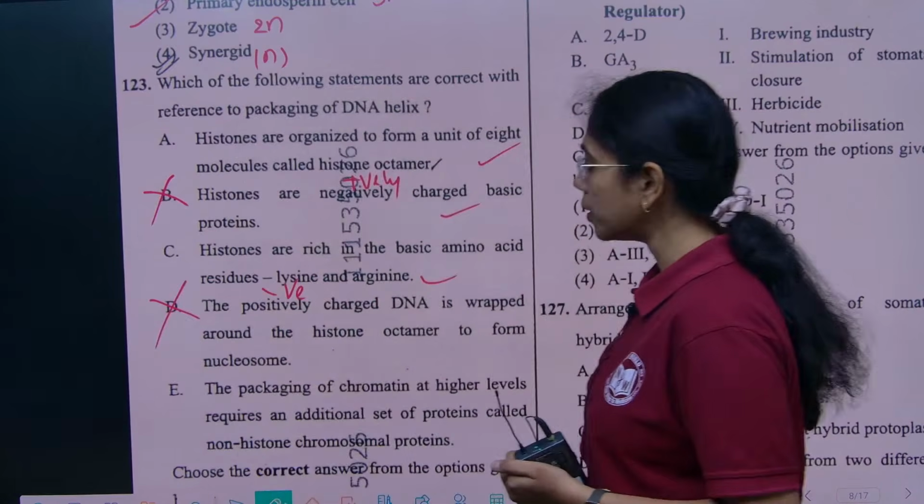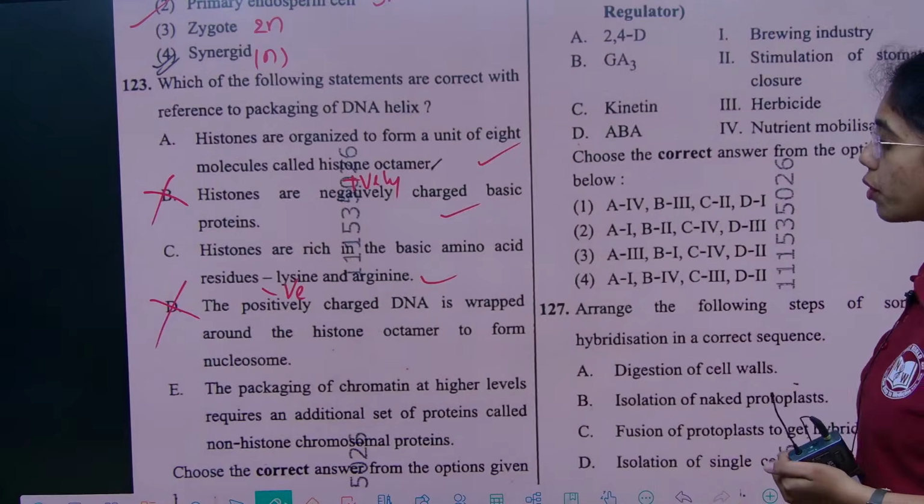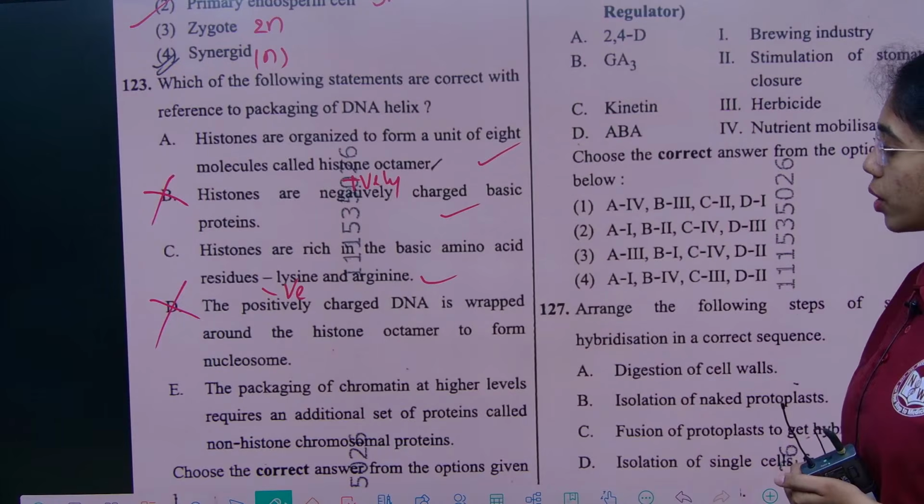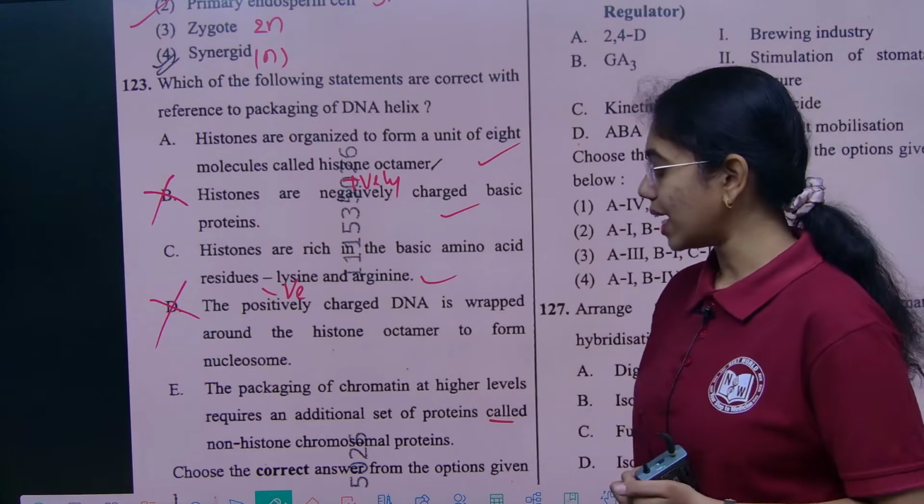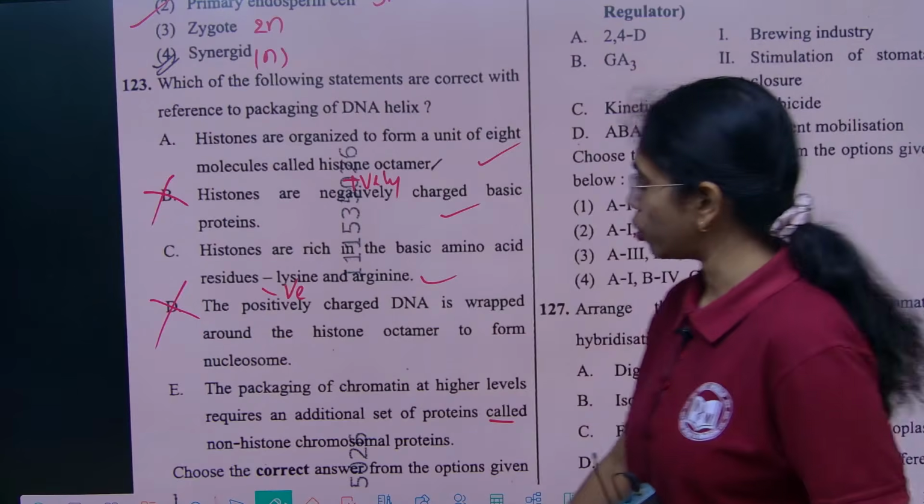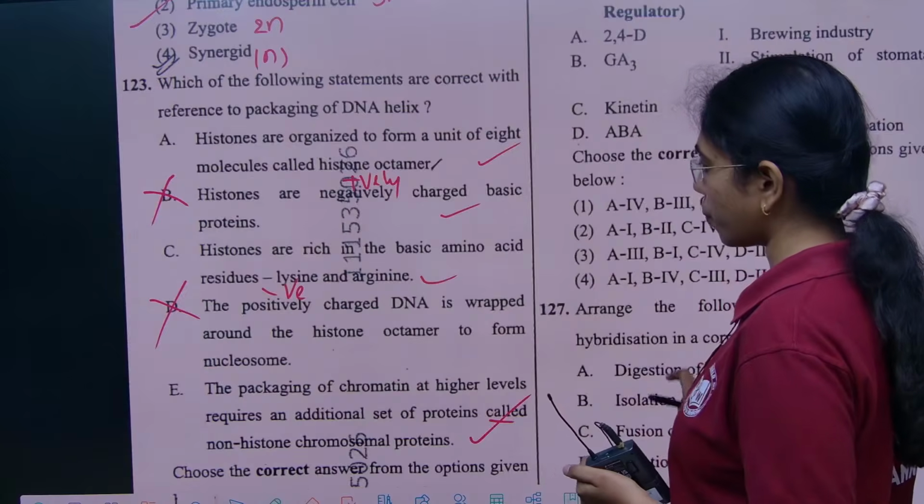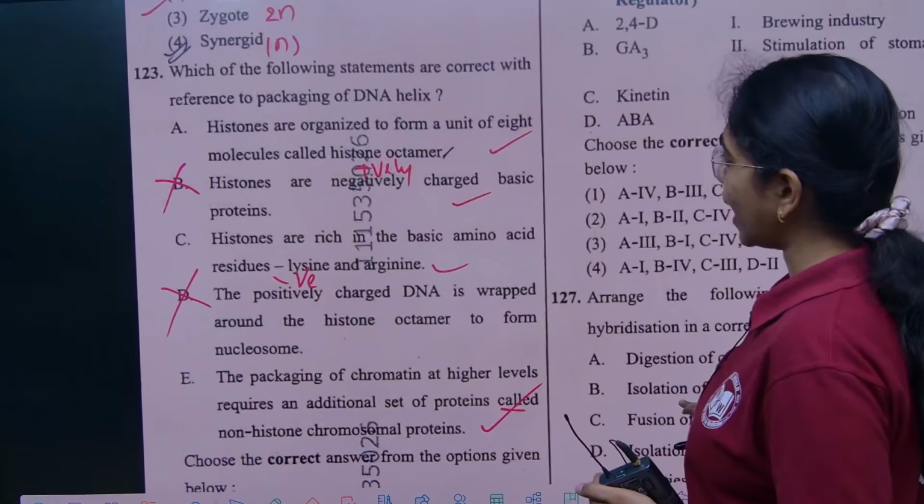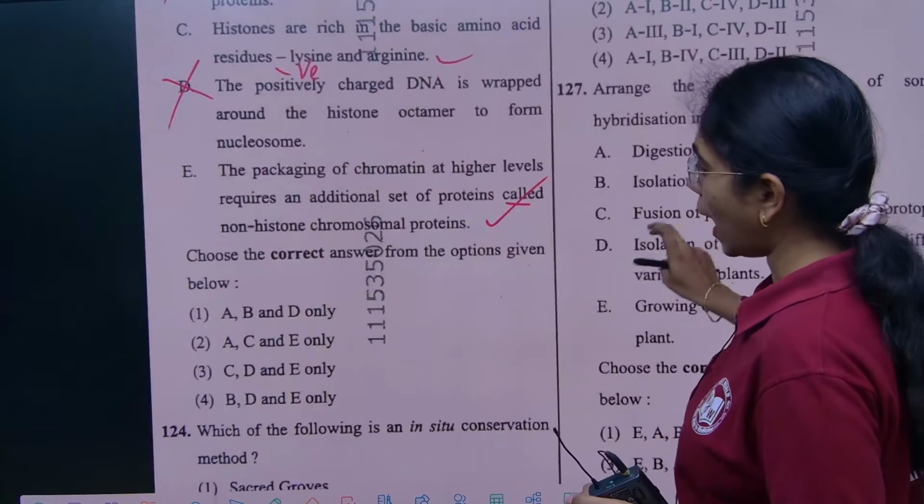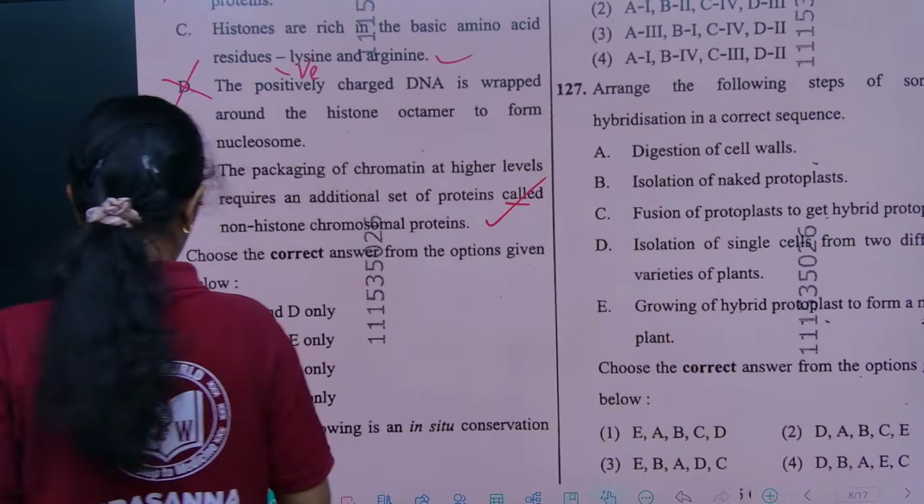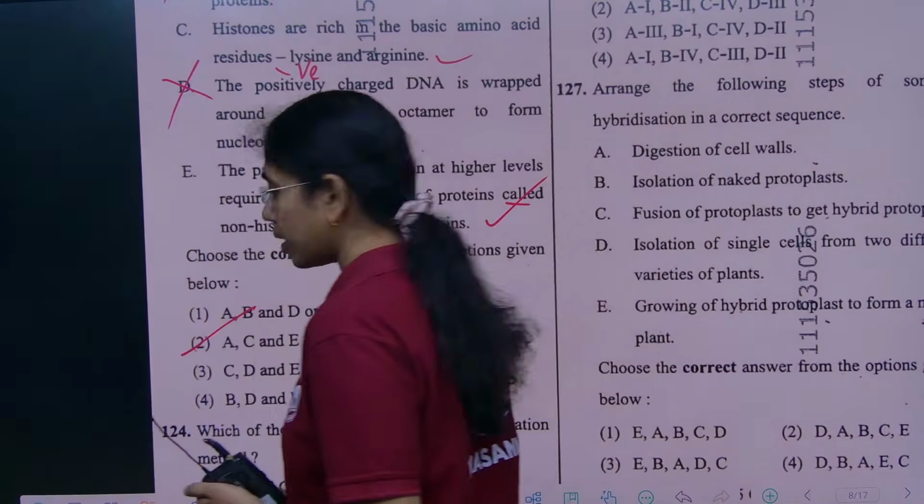D is again wrong. The packaging of chromatin at higher levels requires additional set of proteins called non-histone chromosomal proteins. E is true again. Okay, E is true. So here options A, C, E are correct. Option 2. Yeah, so next question.